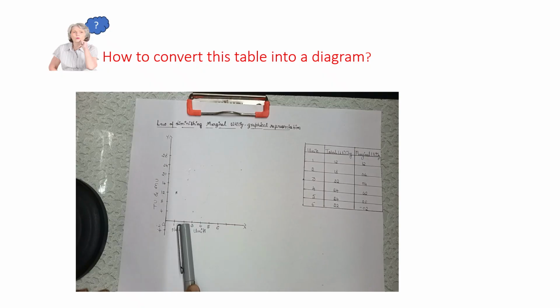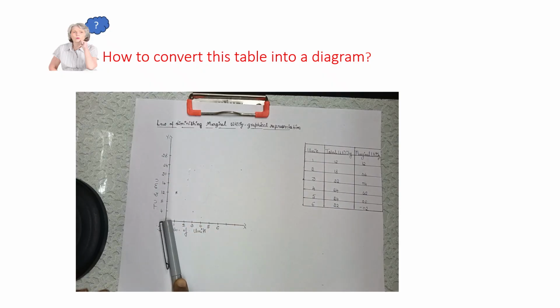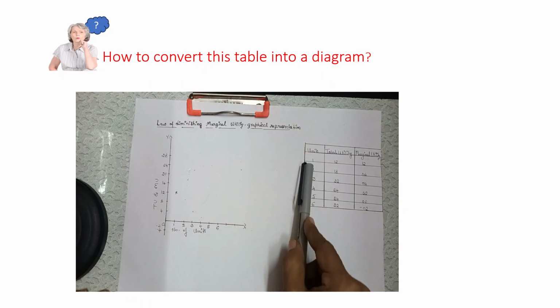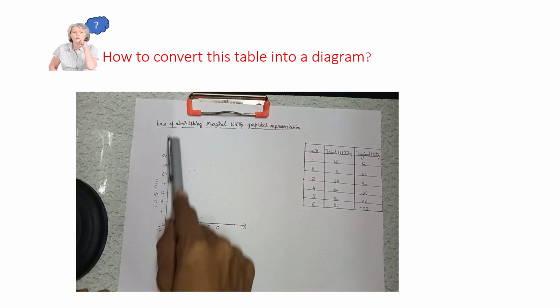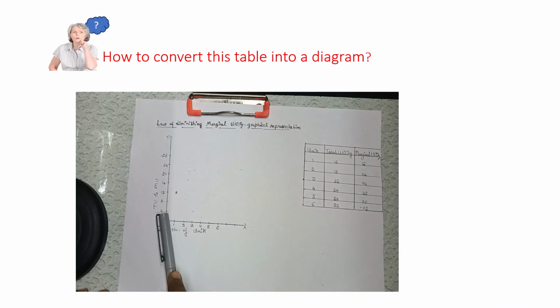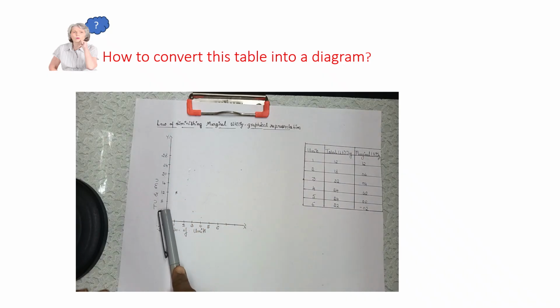Take 1 centimeter gap here on the OX axis as well as on the OY axis. On the OX axis, write the values of units 1, 2, 3, 4 as we can see in this column. On the OY axis, how to write the values? That is the question among the students.